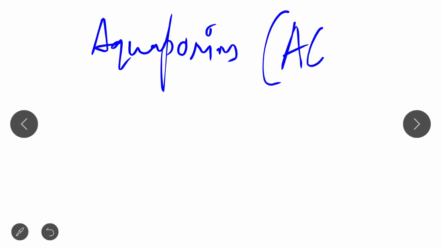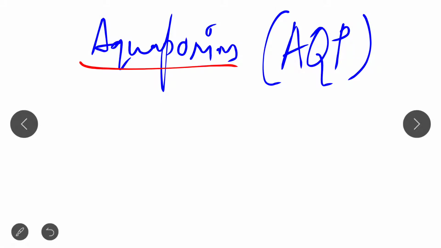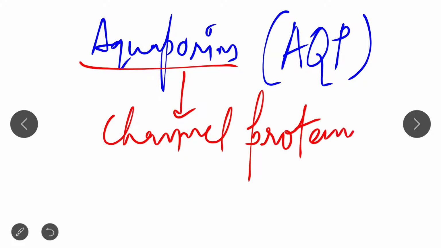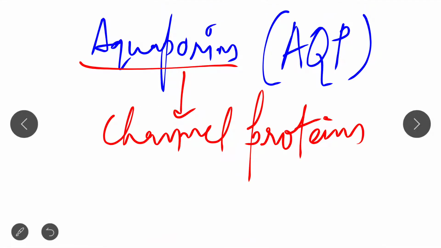Aquaporins, written as AQP, remember this. Aquaporins are nothing but a type of channel protein. Now one question comes to our mind: if it is a type of channel protein, what does it transport?